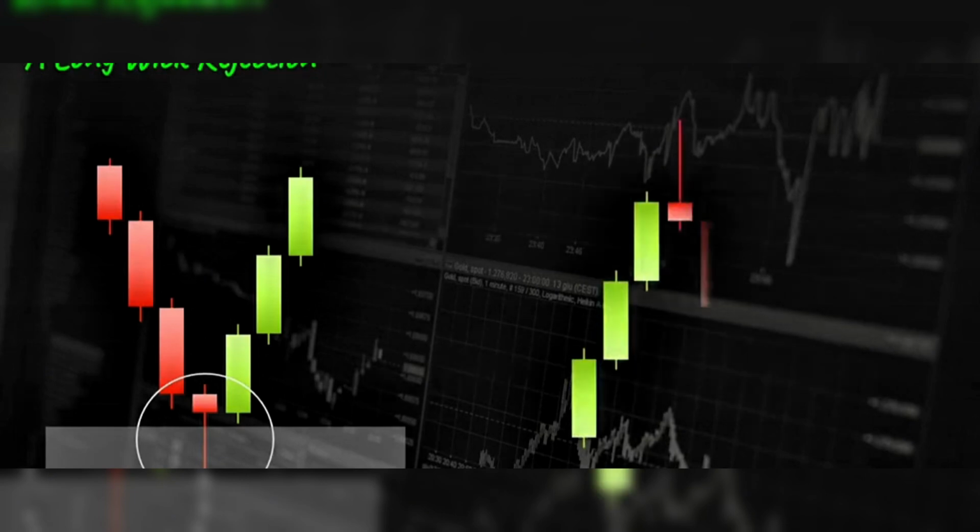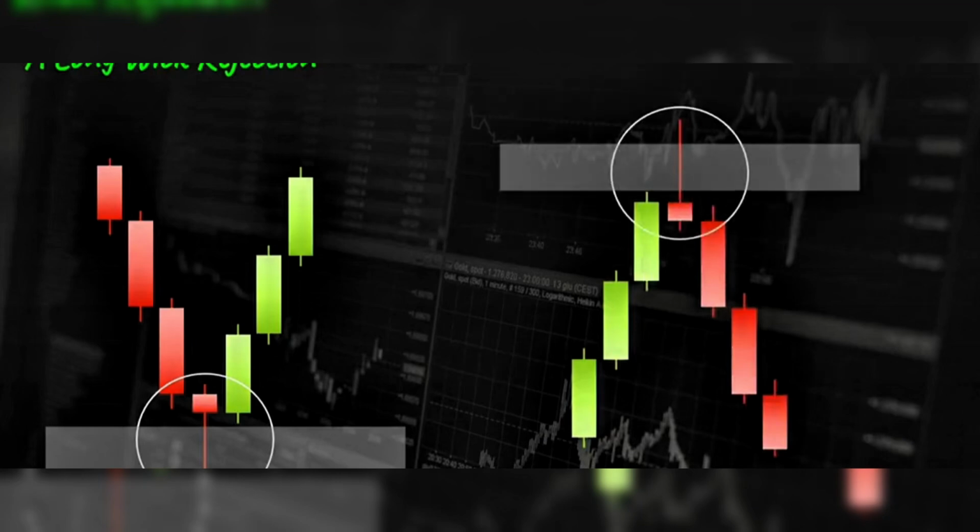Same thing here. The price has pushed up, hit, and reversed, forming a long wick rejection pattern. Again, it shows that the buyers are losing momentum and sellers have stepped into the market, which makes the price reject this area, signaling a possible reversal to the downside.